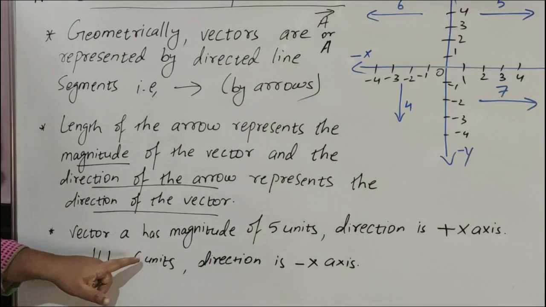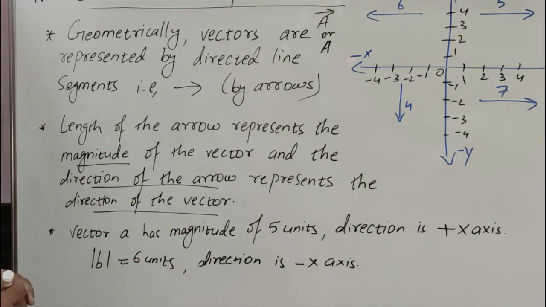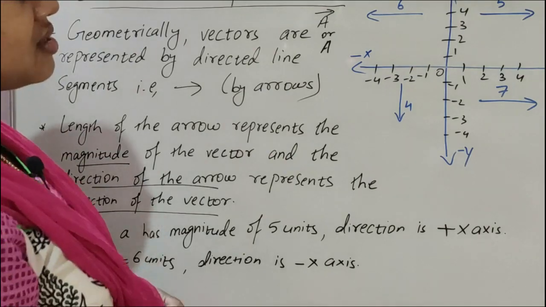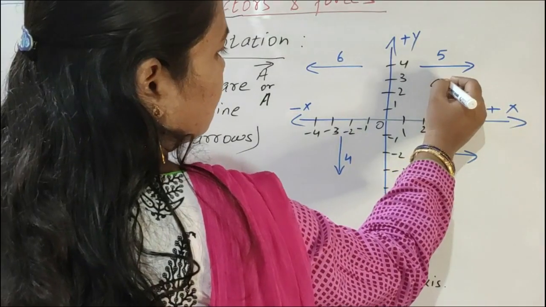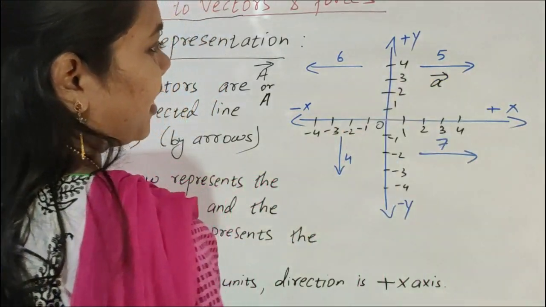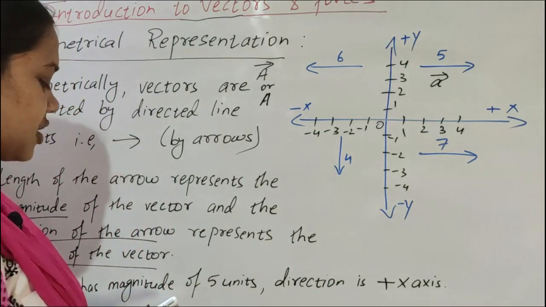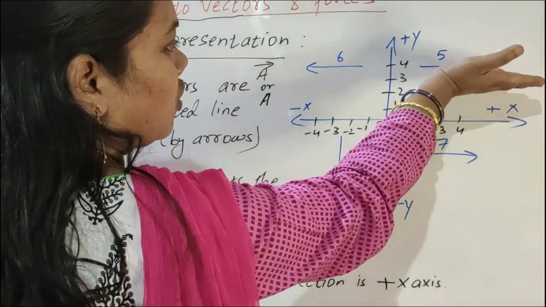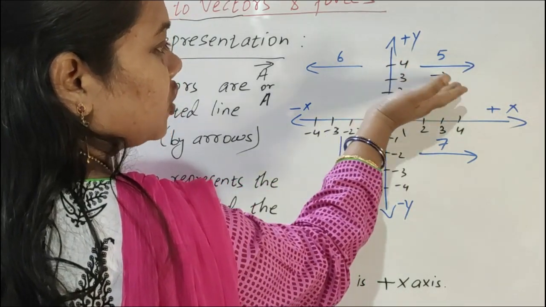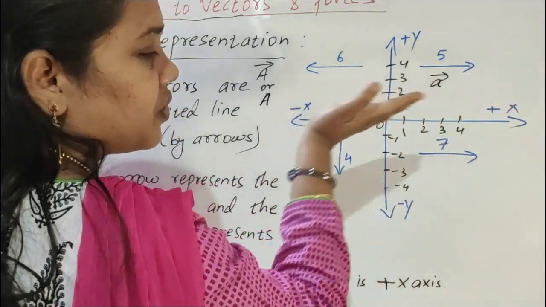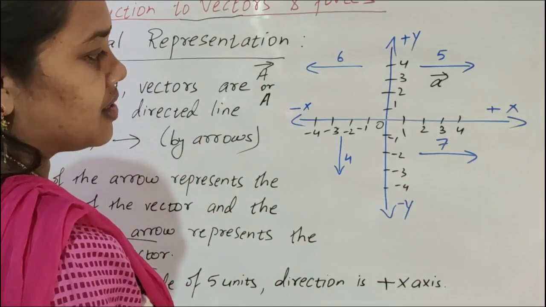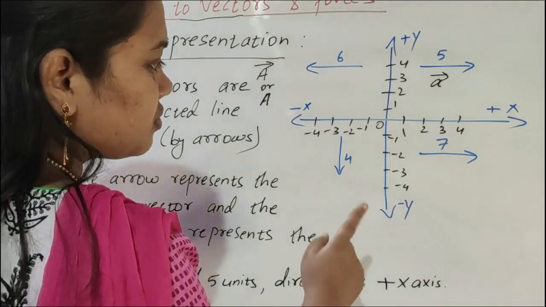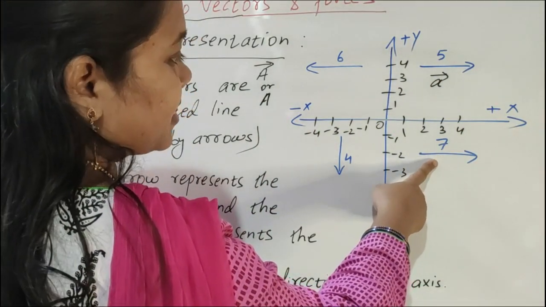Here you see vector A has a magnitude of 5 units. This is vector A, 5 units. In which direction? The positive x-axis direction. So the arrow mark on this side shows that the direction of this vector is the positive x-axis side. You see here also one vector is there.